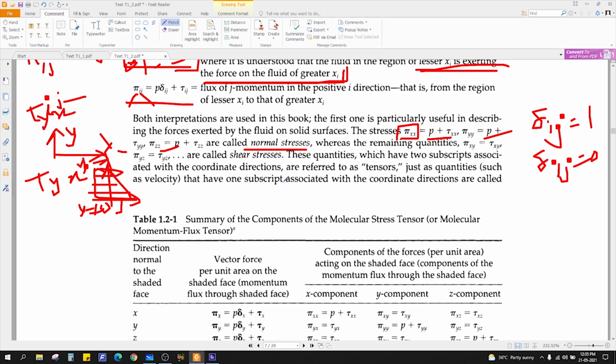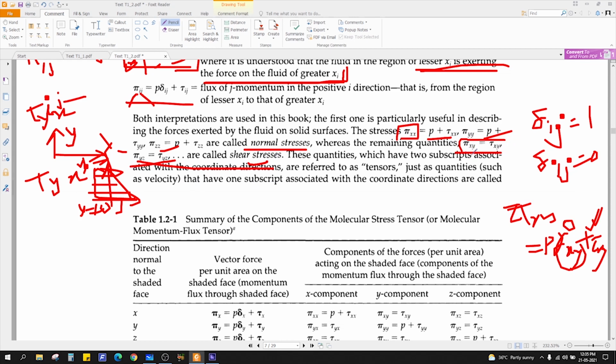Whereas the remaining quantities are called shear stresses. Because for the other, let's say you want to find the molecular stress xy, it is generally P delta xy plus tau xy. Since the Kronecker delta for x not equal to y becomes 0, we are only left with this. So in the shear stress terms, only this term will be there.